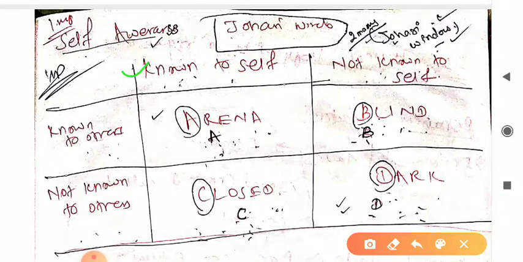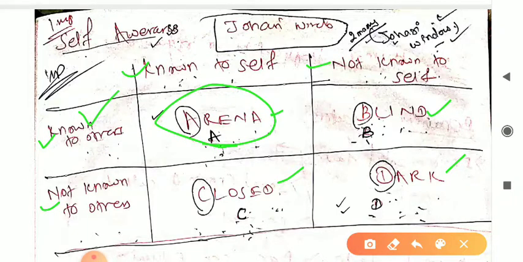Just remember, first one is known to self, next one is not known to self, next one is known to others, and not known to others. फर्स्ट जो हमारा जो इसमें जो है पॉइंट्स, first one is arena, next one is blind, closed and dark. What is arena?